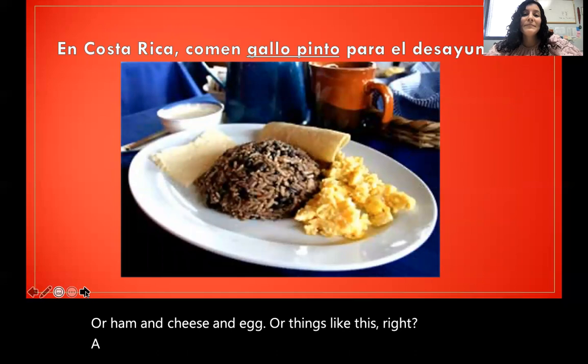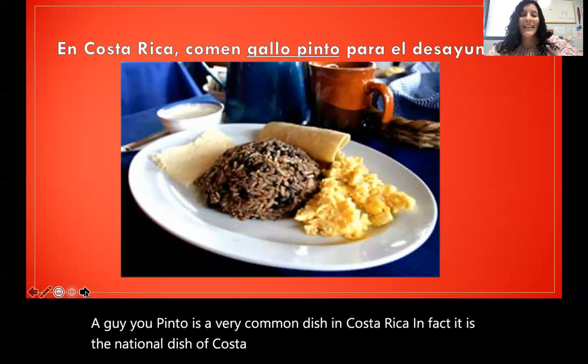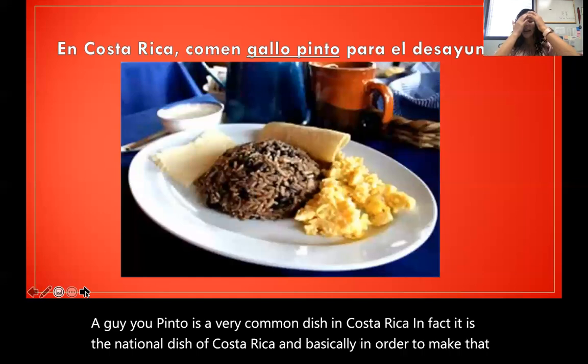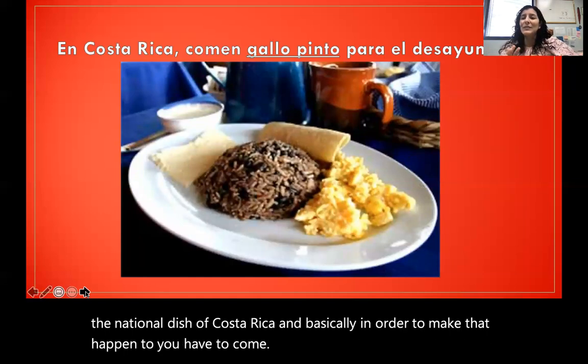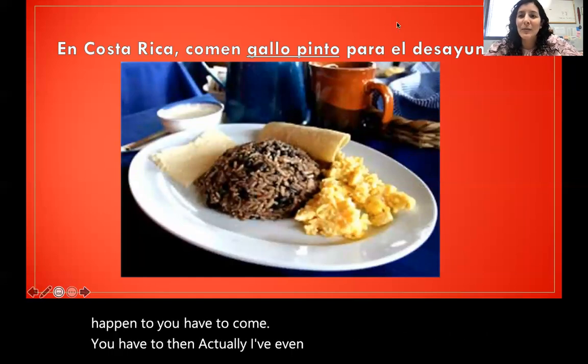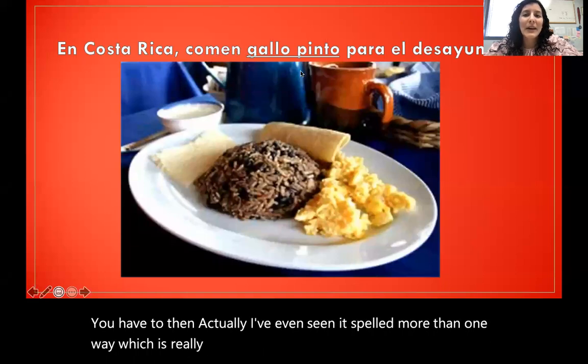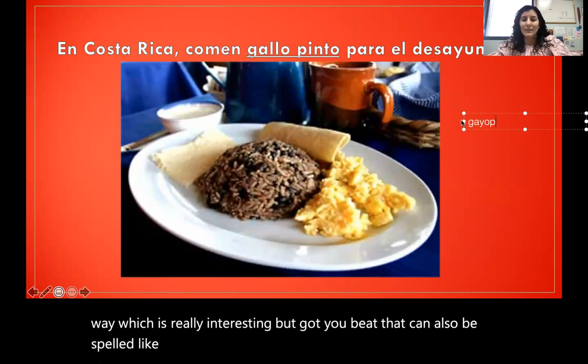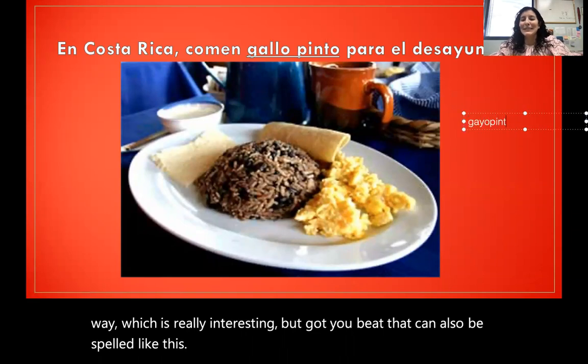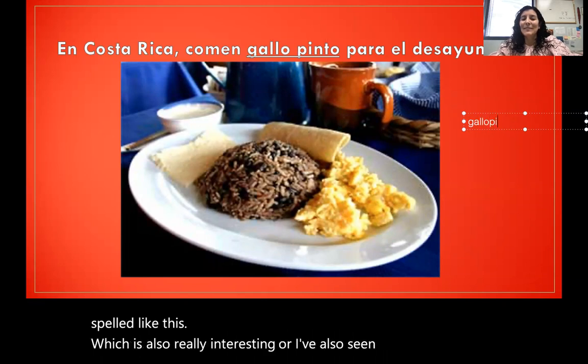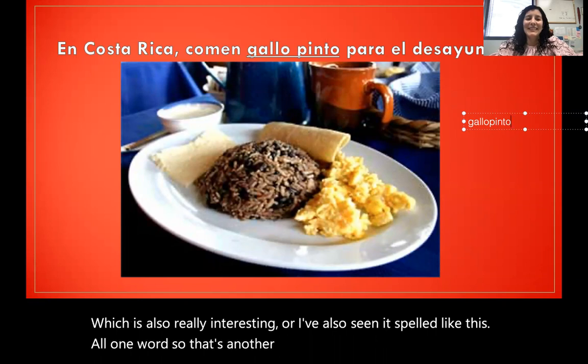Gallo pinto is a very common dish in Costa Rica. In fact, it is the national dish of Costa Rica. And basically, in order to make gallo pinto, actually, I've even seen it spelled more than one way, which is really interesting. But gallo pinto can also be spelled like this, which is also really interesting. Or I've also seen it spelled like this, like all one word. So that's another thing that is kind of interesting about it.